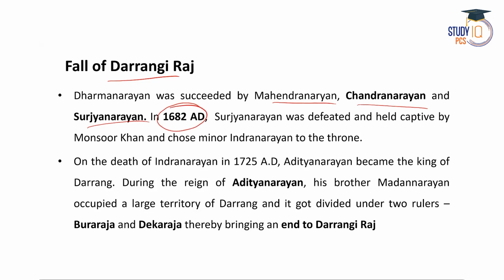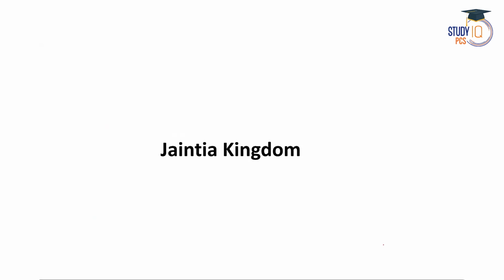Then in 1682 AD, Khurja Narayan was defeated and held captive by Mansur Khan, and he chose the minor Indra Narayan for the throne. Then on the death of Indra Narayan in 1725 AD, Aditya Narayan became the king of Dorong. During the reign of Aditya Narayan, his brother Madan Narayan occupied a large territory of Dorong and it got divided under two rulers, Burha Raja and Deka Raja. So it brought the end of the Dorongi Raj, right? So this is all about the Koch Kingdom, the Dorongi Raj and finally the end of the Dorongi Raj.